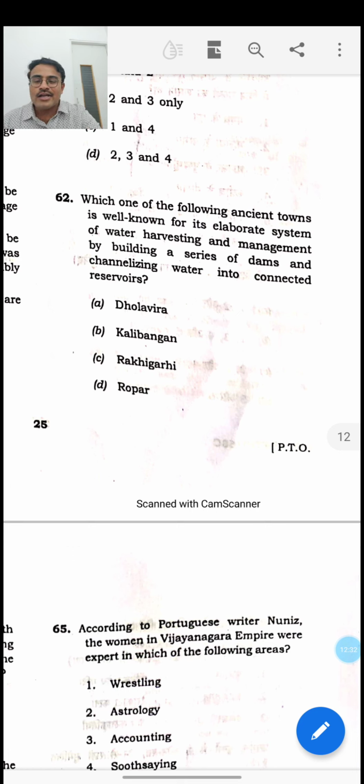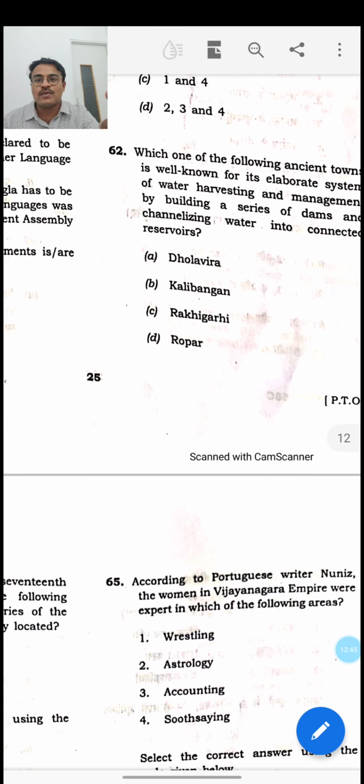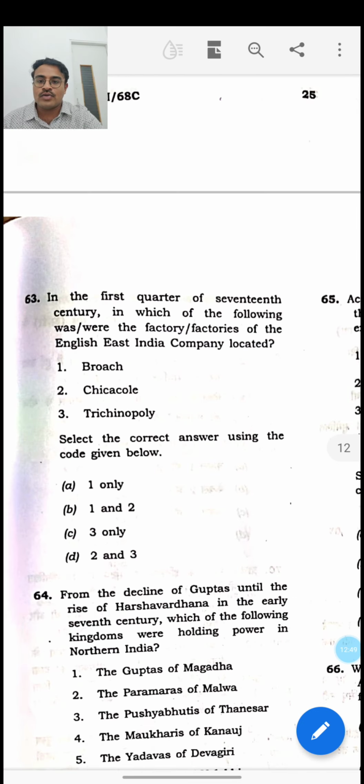It contained water harvesting structures, and connecting reservoirs were there, dams were there, and water harvesting structures were there. All of them put together form part of Dholavira. This was actually a simple question. This year it is a UNESCO World Heritage Site, so naturally they asked a question here.